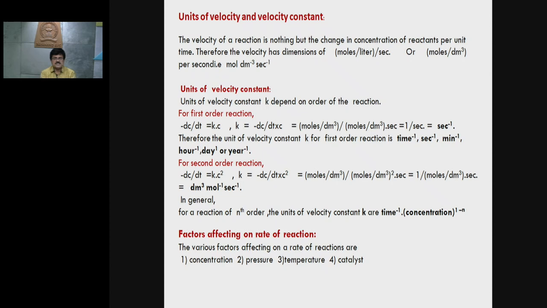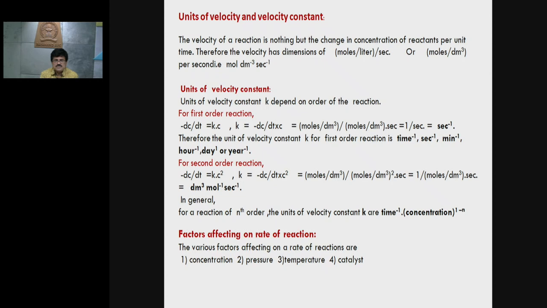For first order reactions, we know that the rate of reaction is directly proportional to the concentration. Hence, minus dC/dt is equal to K into C. Therefore, K is equal to minus dC/dt divided by C. Now, let me write the units for the concentration term and time term. The unit for concentration is moles per dm cube and the unit for time is per second, simply second.